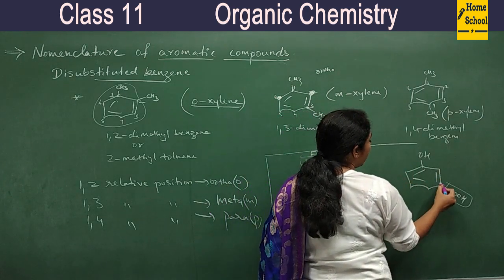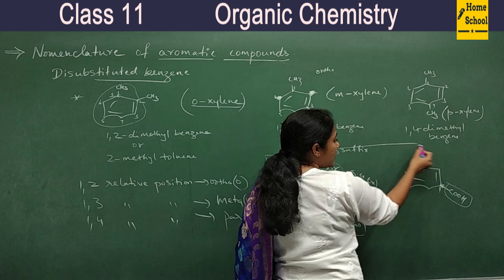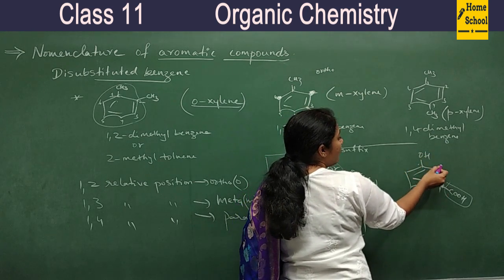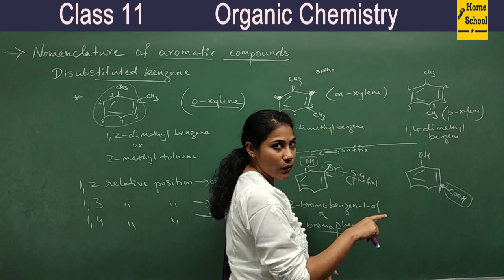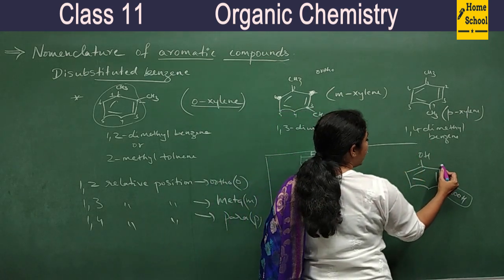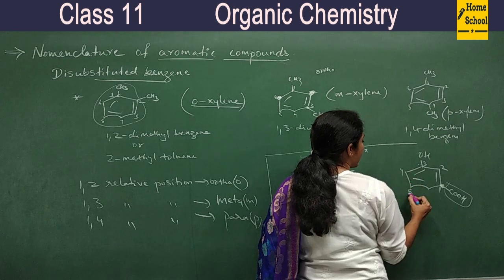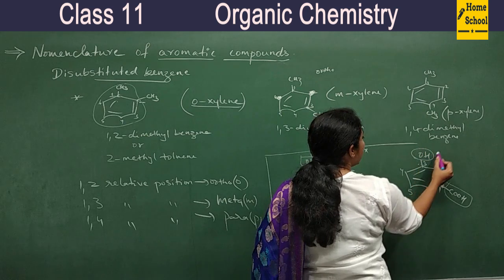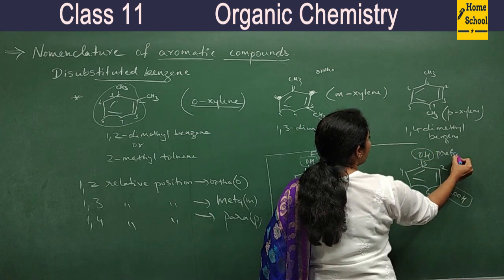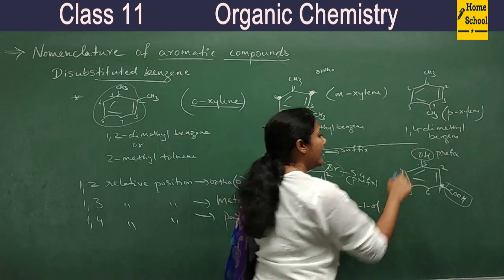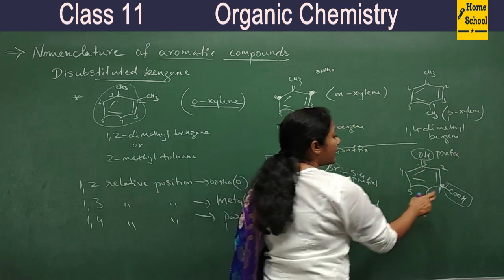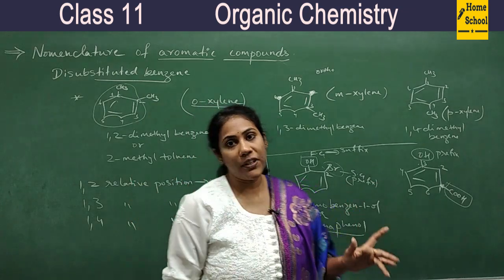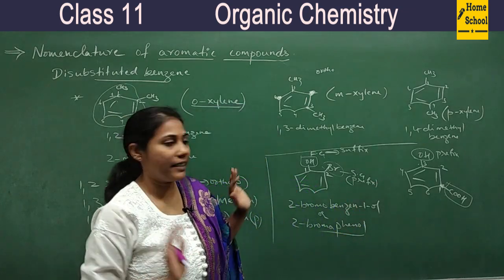So how do you number it? You can't go this way. If you go this way, you will get 1, 2, 3, 4, 5. If you number this way, 1, 2, 3. Lowest locant you have to follow, so 3 is minimum, right? 1, 2, 3, 4, 5, 6. This is the way of numbering. Okay, and now this group is written as prefix. The group which has less priority will be written as prefix, and the group to which you have given more priority is to be written as suffix. These rules we have already studied, right?